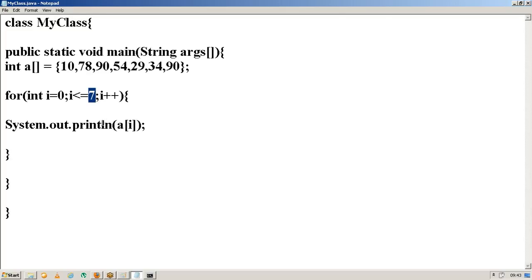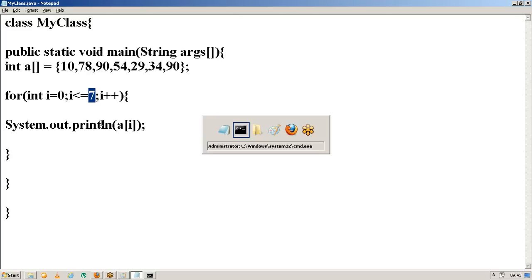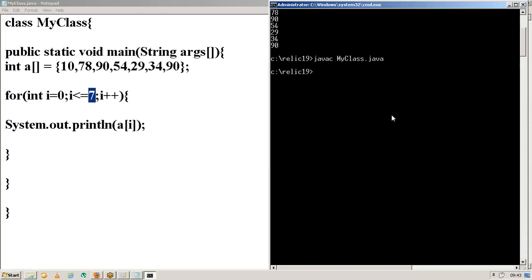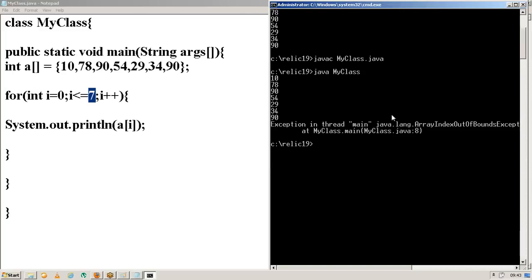On the ground floor 10 is there. On the first floor 78 is there. On the second floor 90 is there. Likewise, we have only 6 floors. If you try to go to the 7th floor, what will happen? Nothing is there, so it won't allow you to go. Likewise here also, it is out of range.